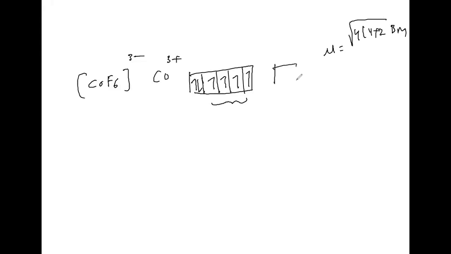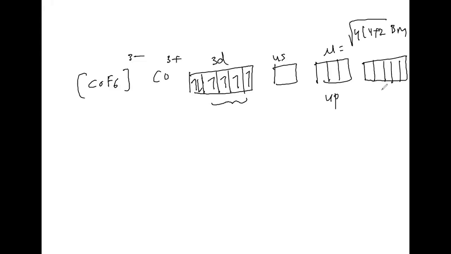Now after 3d, what can we see? 4s, then 4p, then 4d we can take. Right. Now, this 4s, 4p, 4d. Even though here the coordination number is 6, there is no pairing.